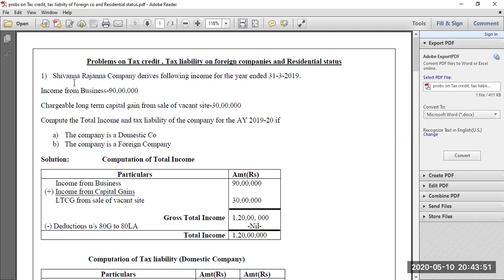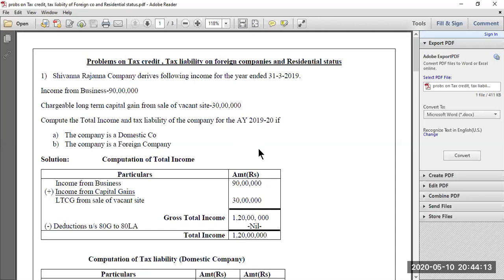Now, look at this first question. Shivana Rajana Company derives the following income for the year ended 31/3/2019. They have given income from business is 90 lakh and chargeable long-term capital gain from sale of vacant site is 30 lakhs. They're telling us to compute the total income and tax liability of the company for assessment year 2019-20 if the company is a domestic company and if the company is a foreign company.